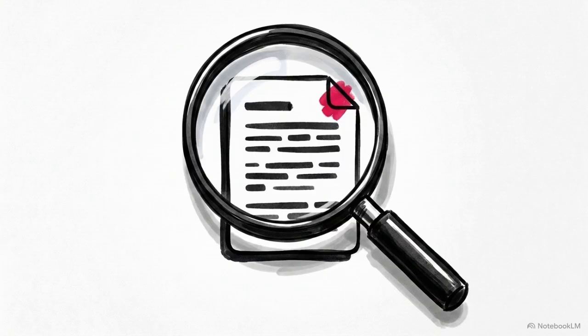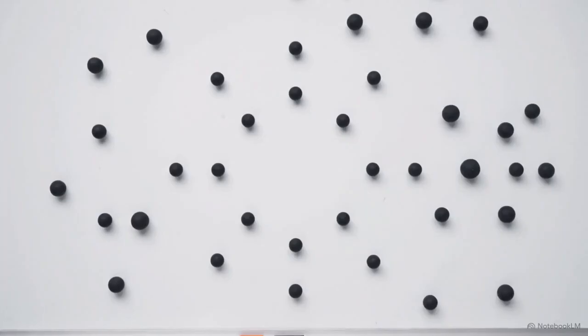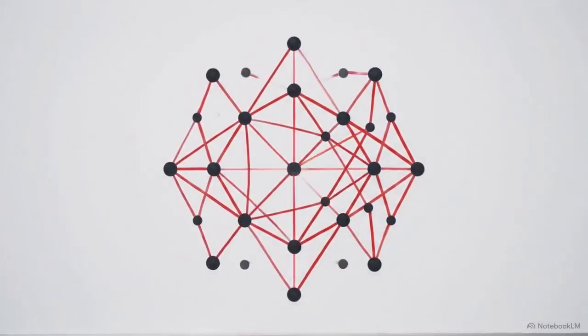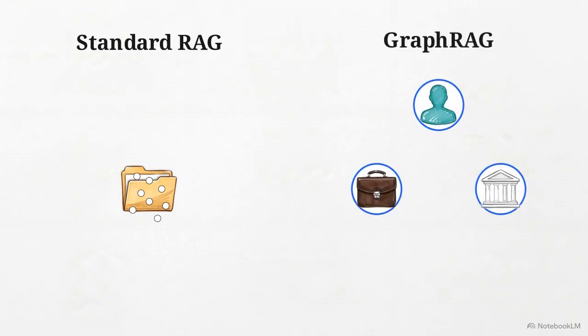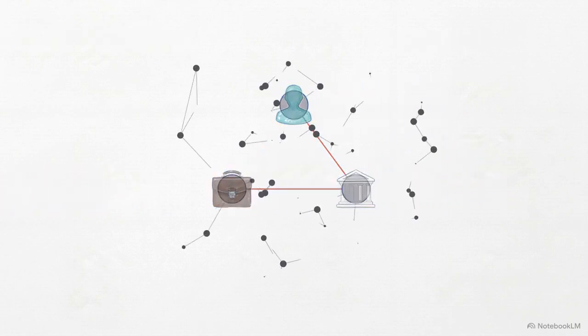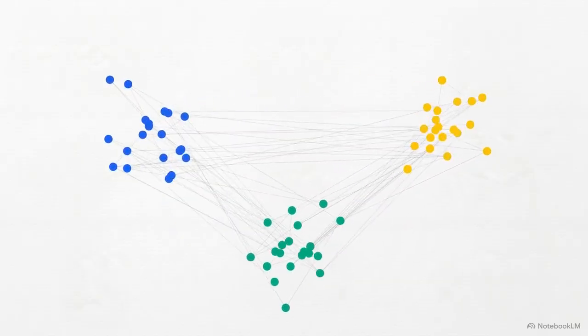Standard RAG has a limitation. It relies on keyword or vector similarity. It struggles when a query requires connecting information hidden across multiple, unlinked documents. To solve for this, organizations are adopting GraphRAG, which maps the relationships between data points before the search begins. As this diagram illustrates, standard RAG sees data as isolated points. GraphRAG identifies entities, like people, accounts, or companies, and maps the connections between them. By building this web of relationships first, the AI can trace how these entities interact across your entire multi-year document history.